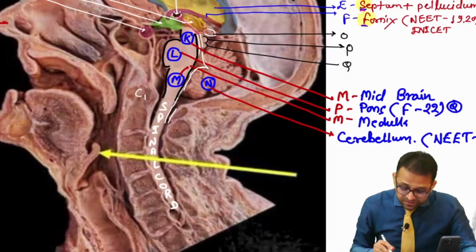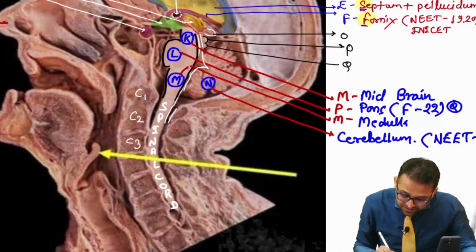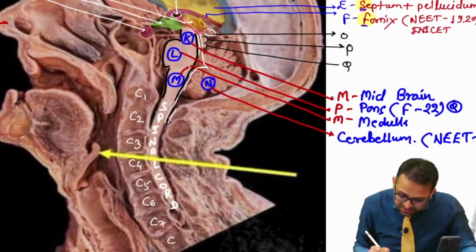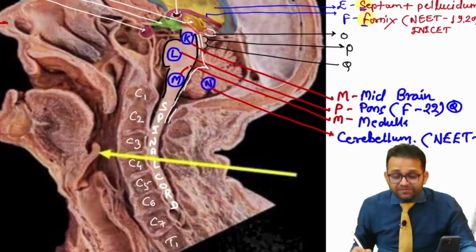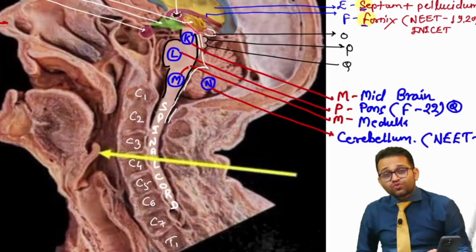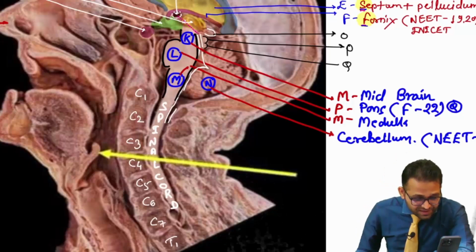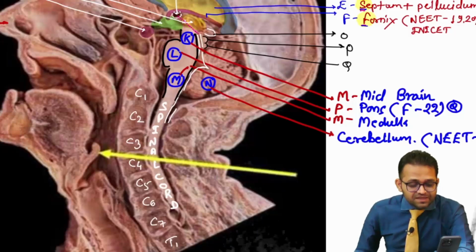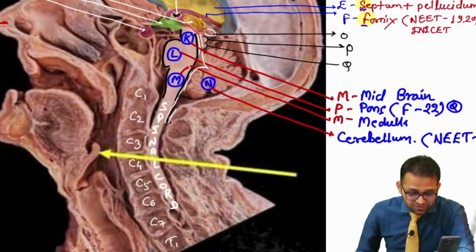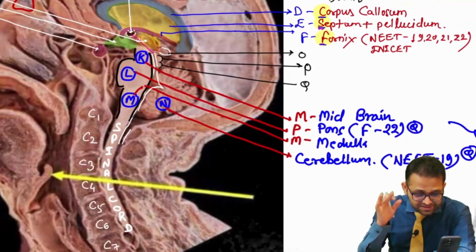This is the first cervical vertebra C1, then the second cervical vertebra C2, then C3, C4, C5, C6, C7, and this is not C8, this is T1. Yes, C8 is the cervical nerve, but this is our T1 thoracic vertebra. Okay, getting the point? Very nice, Shreya, Anil, not peduncle, it is the colliculi. Okay, it is the colliculi. Very good. Pineal gland, Medbix, Simran, you all are giving excellent answers.